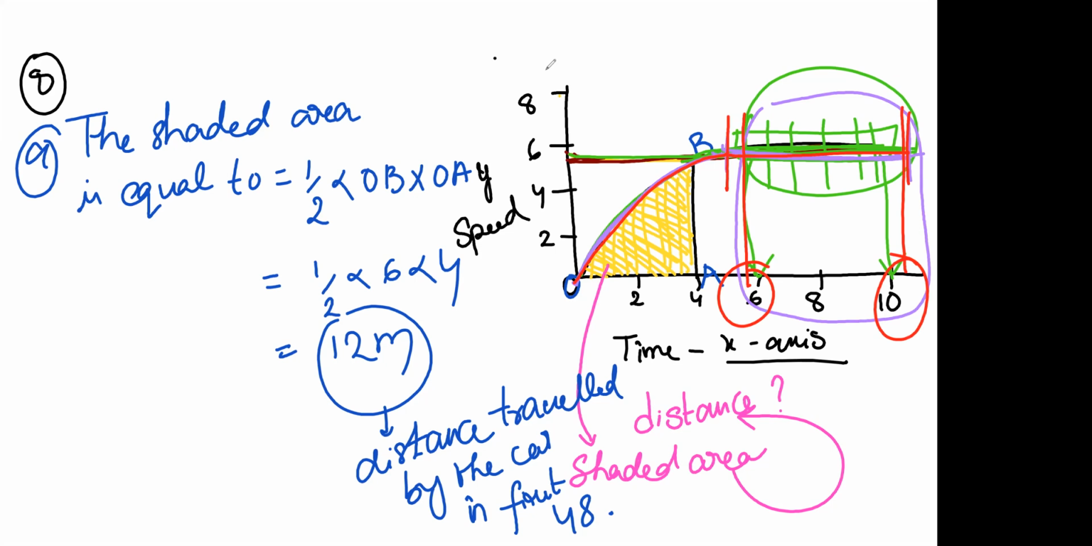Since the speed of the car does not change from the points x equal to 6 and x equal to 10, the car is said to be in uniform motion from the 6th second to the 10th second.